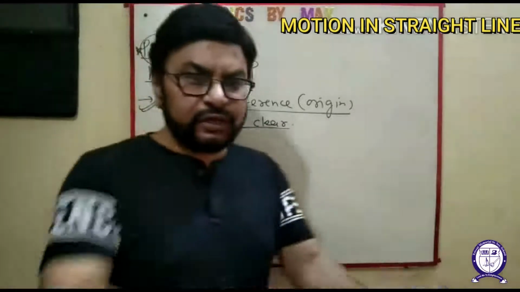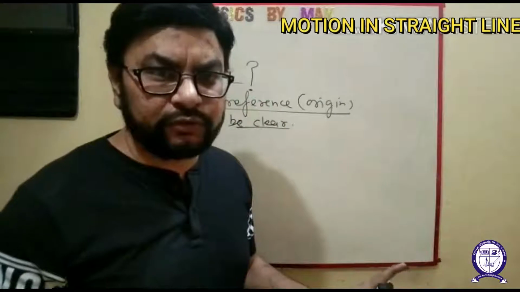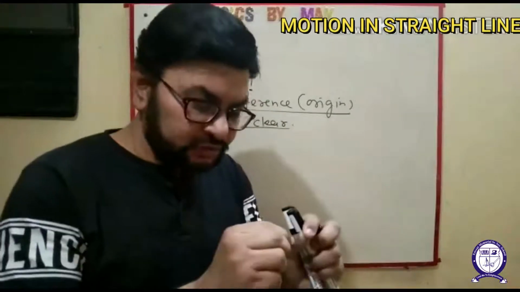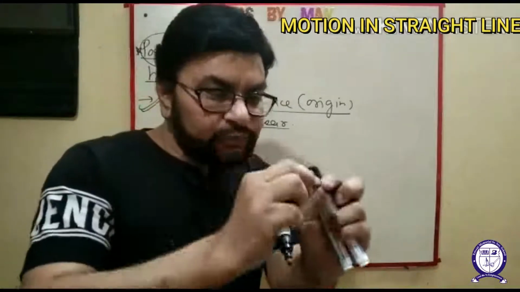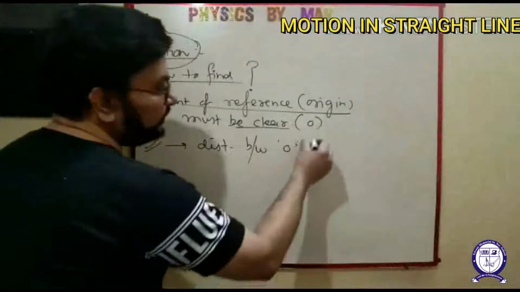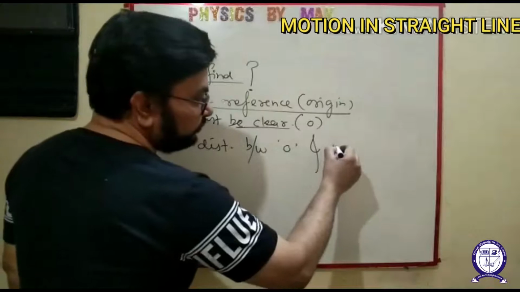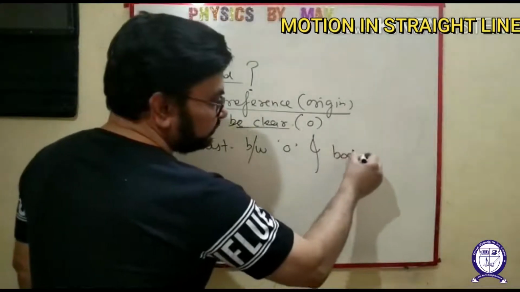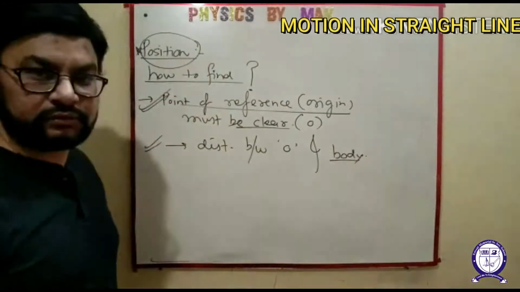Do not go further unless the point of reference is clear to you. So first see in the question what point of reference has to be taken. Distance between point of reference and the body, the object, where the body is.